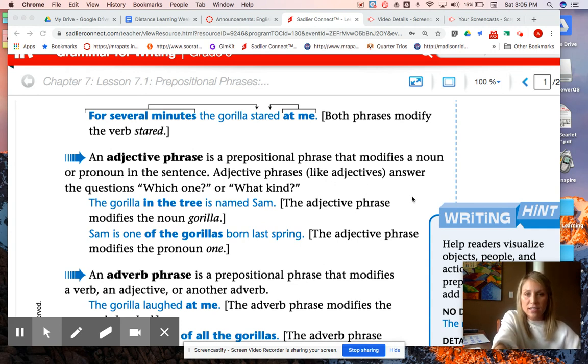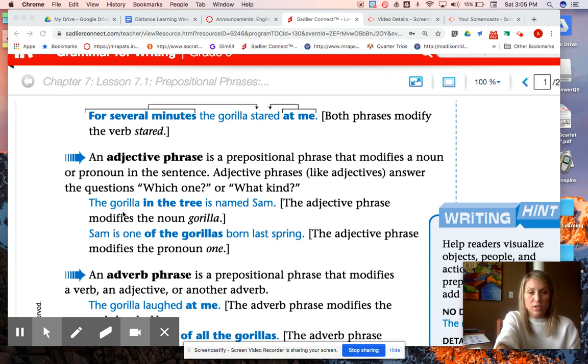Makes total sense. All right, so highlight these questions. Adjective phrases answer the questions which one or what kind. So sometimes it's difficult when you get a prepositional phrase and you're like, oh my gosh, I have no idea what this is telling me. Well, this is important. If it's telling you which one or which kind, then it's probably acting as an adjective.